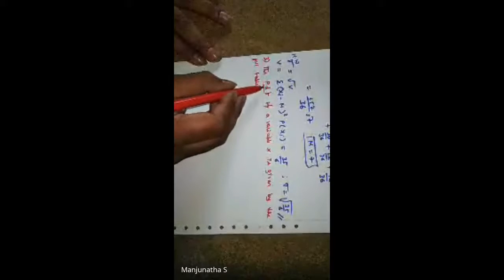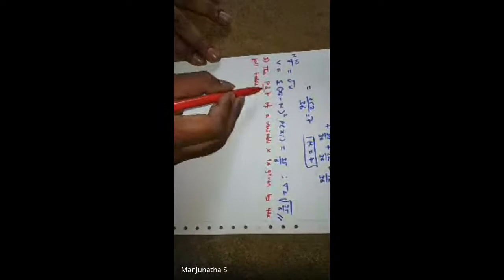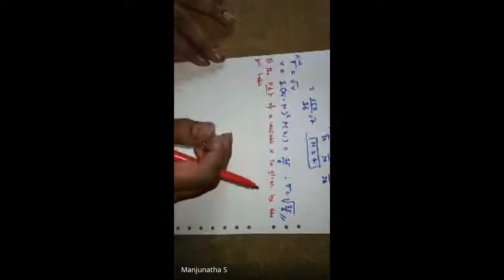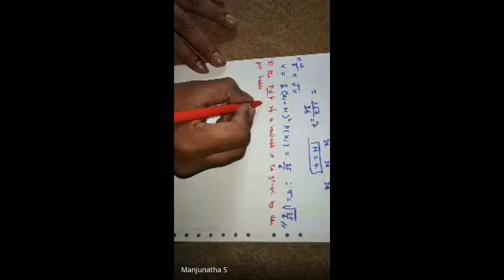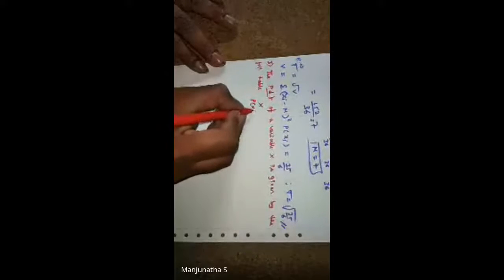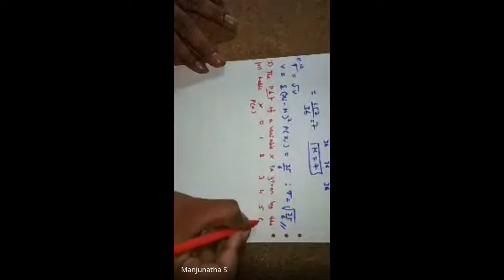Discrete probability distribution, probability density function, probability mass function, all these things are same. Here the table is itself given: one row is x, another is p of x, with x values 0, 1, 2, 3.